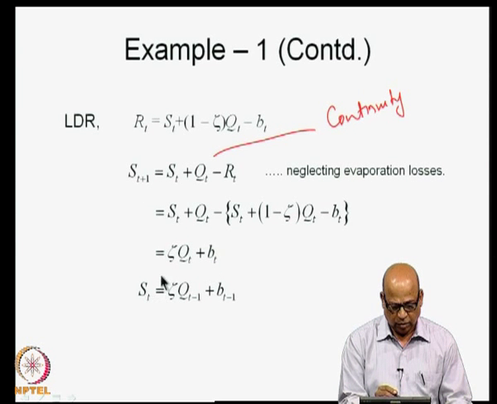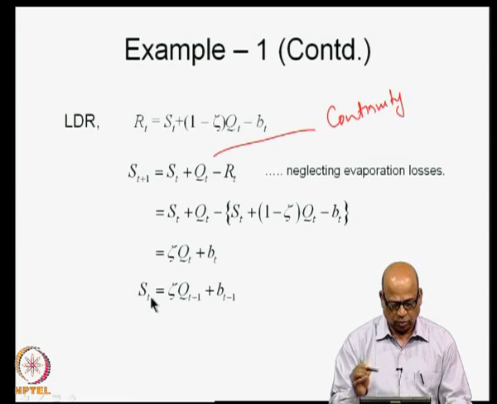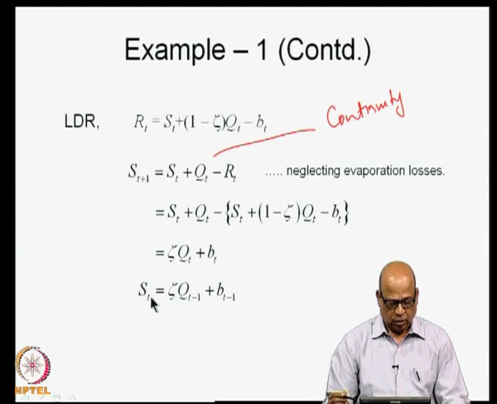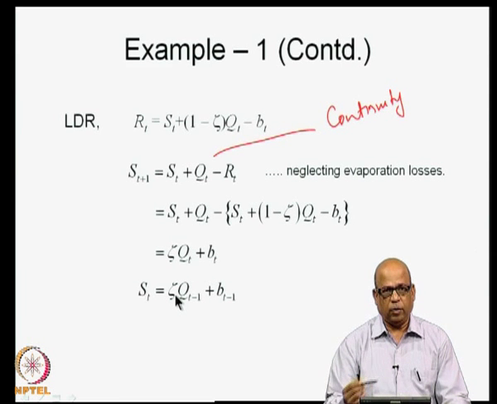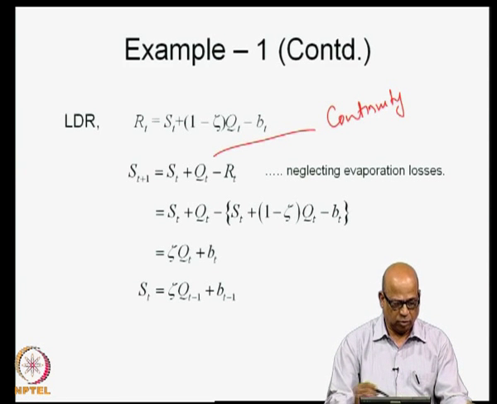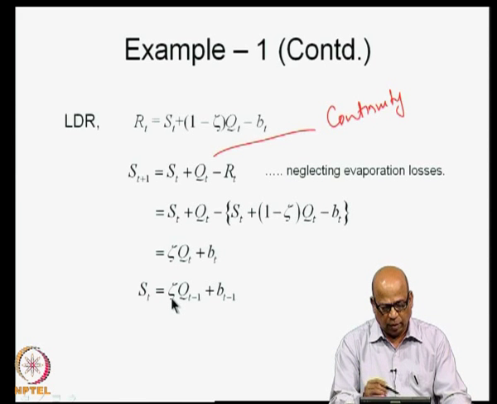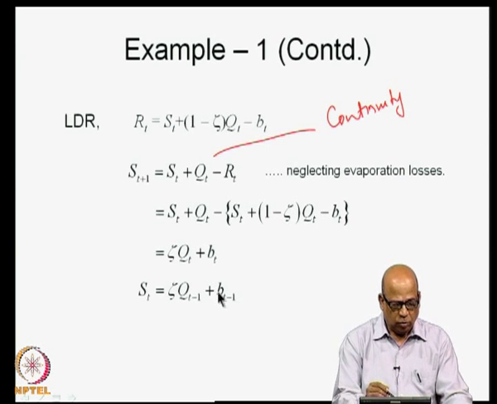So, ST plus 1 is this, and therefore, I will write ST as zeta QT minus 1 plus BT minus 1, because I am writing it for T. Now, zeta is a value between 0 and 1. This will be specified when we are doing any application. So, right now we will retain it as zeta, but remember that zeta varies between 0 and 1. So, the LDR reduces to this form now.